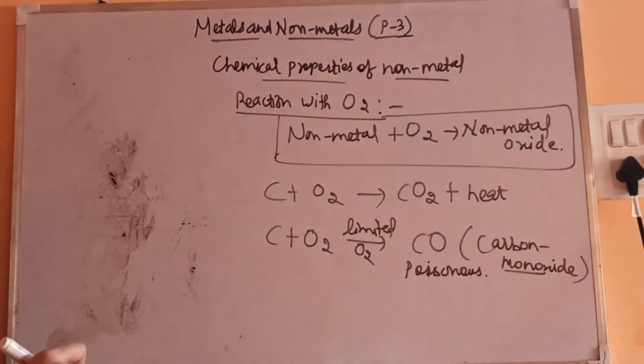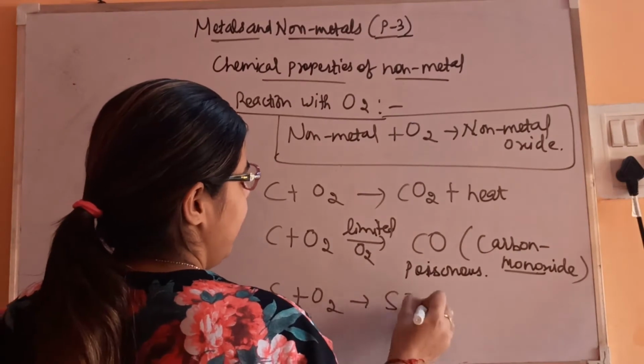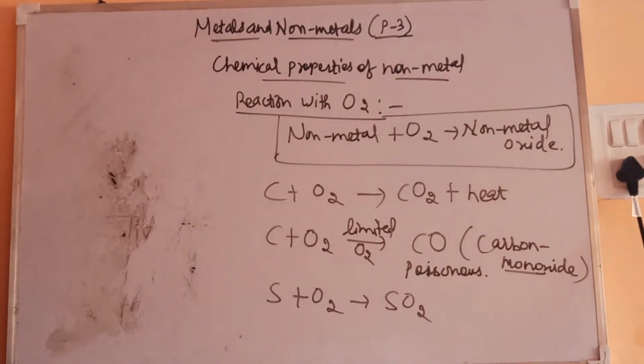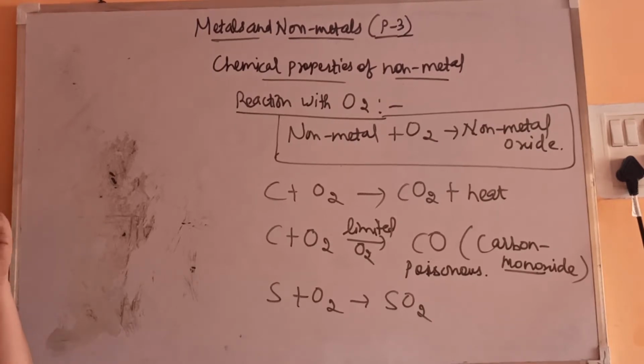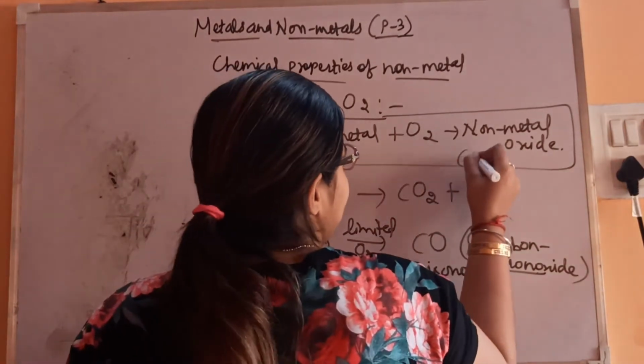Similarly, sulfur reacts with oxygen to form sulfur dioxide. So this is the reaction of non-metals with oxygen. When these non-metallic oxides react with water, they form acids, so they are acidic in nature.